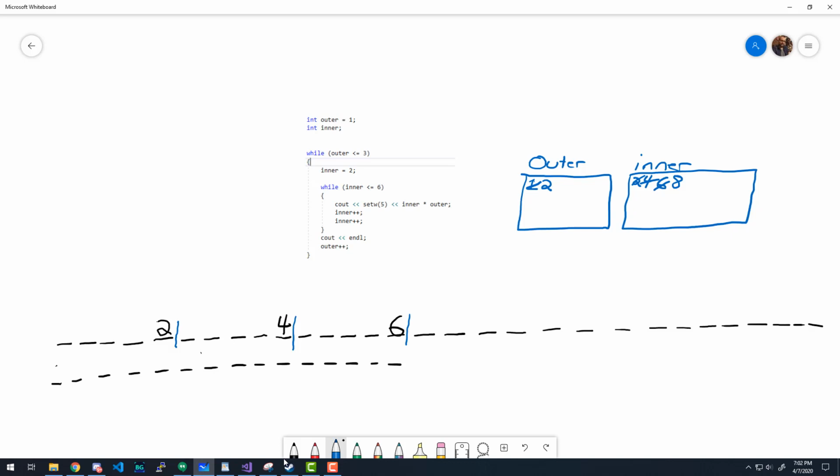And we're doing this loop test where we say, is outer less than or equal to 3? That's true. So we go in and we set inner equal to 2.